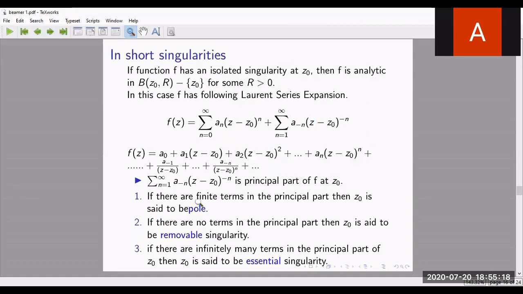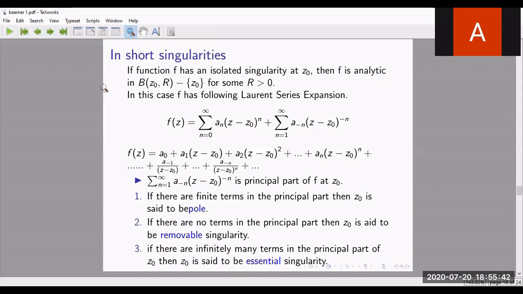Very quickly we can say, if we know the expansion, we can write the expansion and say whether that point is a pole, removable, or essential by considering this principal part. If there are finite terms in the principal part, it will be a pole. If there are no terms in the principal part, it will be removable. If there are infinite terms in the principal part, it will be essential.